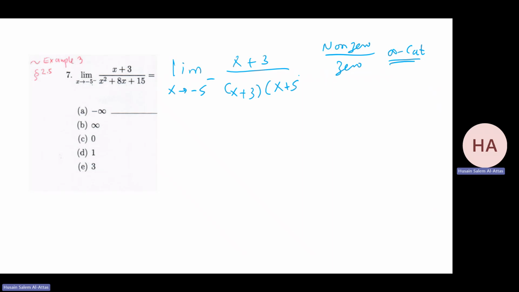X plus 5. I can cancel this because x cannot be equal to minus 3. And then check the sign of the result. As x goes to minus 5 from the left, so it's minus 5.001, this will be plus, but this is negative. So I'm getting what? Minus infinity.